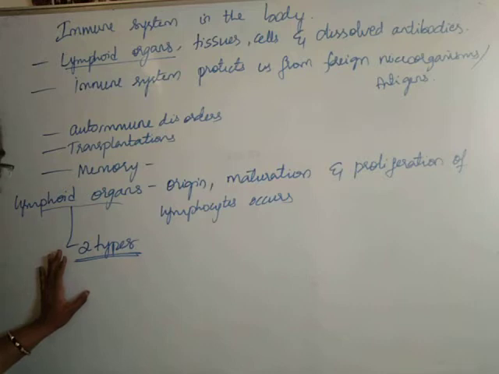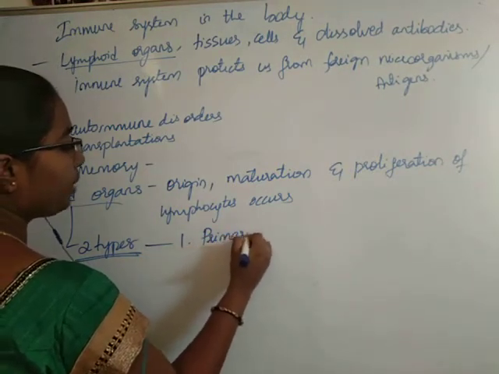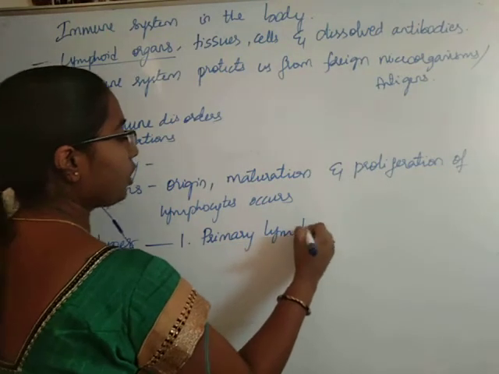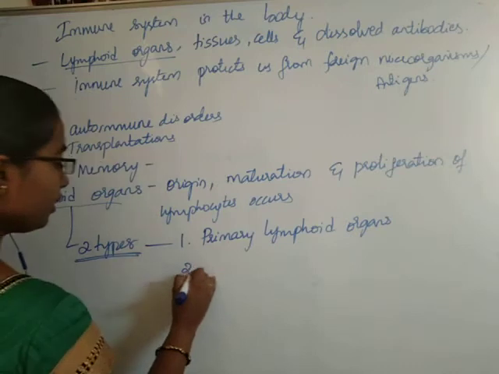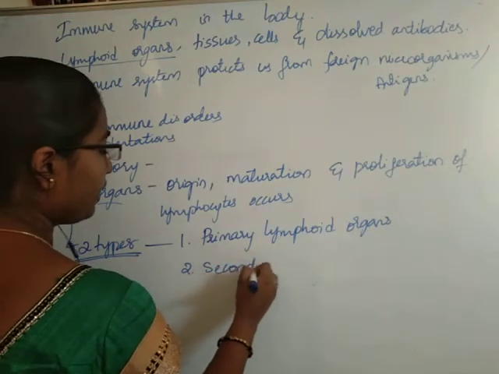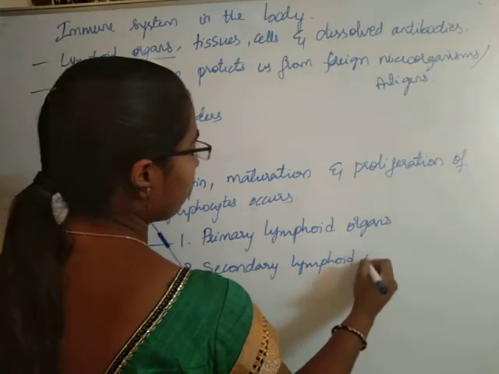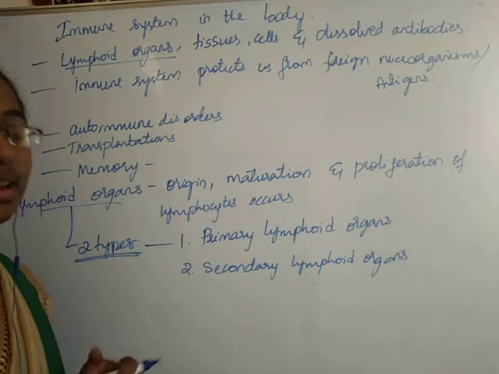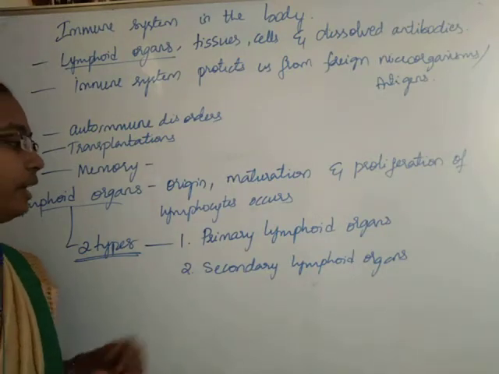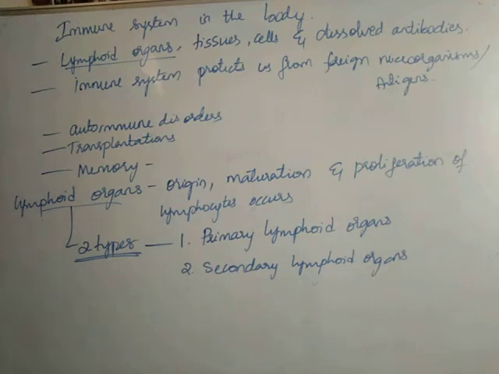They are of two types. The first one, primary lymphoid organs, and secondary lymphoid organs. Primary and secondary lymphoid organs. Now students, we have to learn in detail regarding the primary and secondary lymphoid organs.